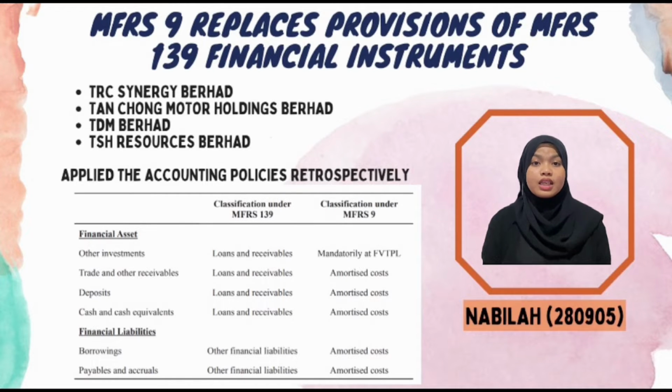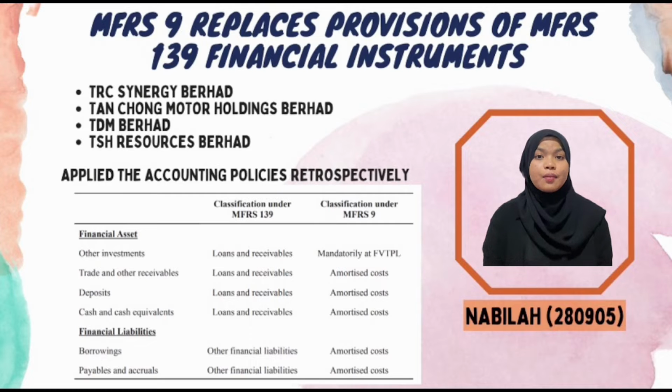For example, the initial measurement under MFRS 139 and the new measurement category under MFRS 9 for Tan Chong Motor Holdings Berhad. As you can see, for financial assets such as other investment, trade and other receivables, deposits and cash equivalents, the classification under MFRS 139 of all of them is loans and receivables, and the classification under MFRS 9 for other investment is mandatorily at FVTPL, while the others are at amortized cost.